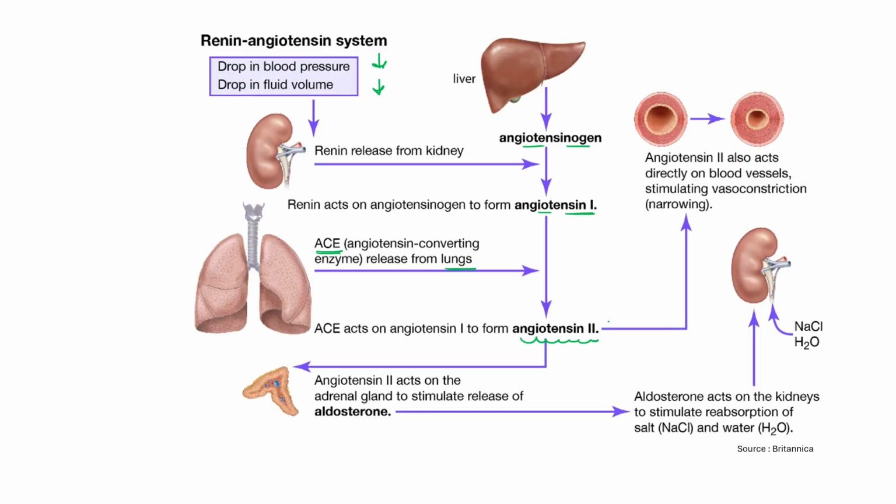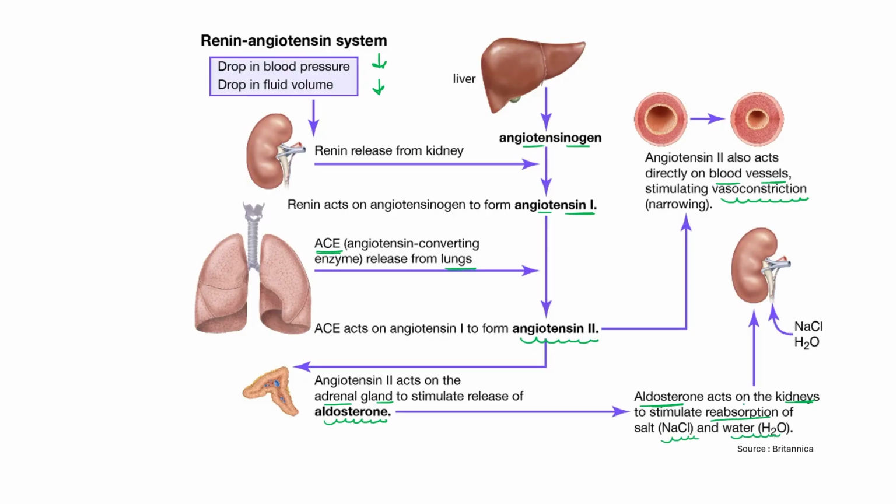Now this angiotensin 2 works in two different ways. It directly acts on the blood vessels and stimulates vasoconstriction, narrowing the blood vessels. It also stimulates the adrenal gland to release the aldosterone hormone, and this aldosterone acts on the kidney to stimulate reabsorption of NaCl and water.